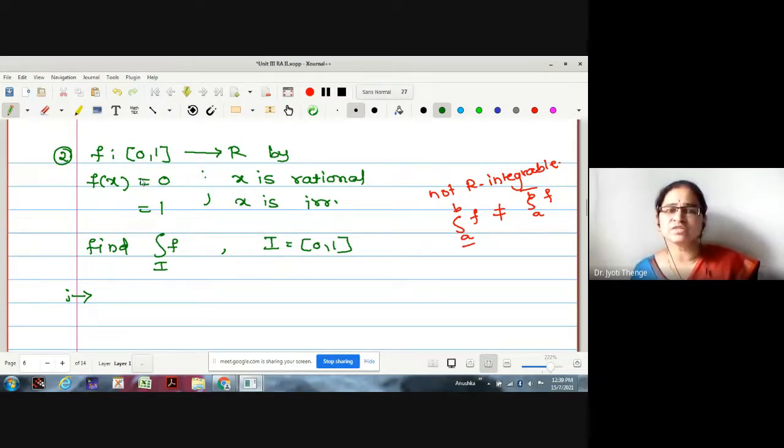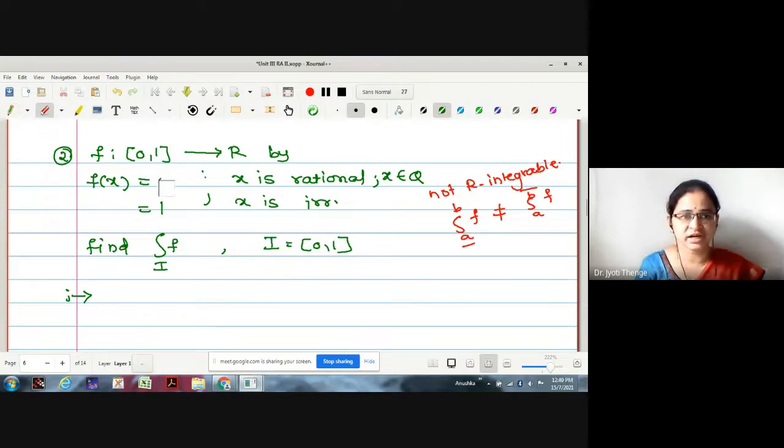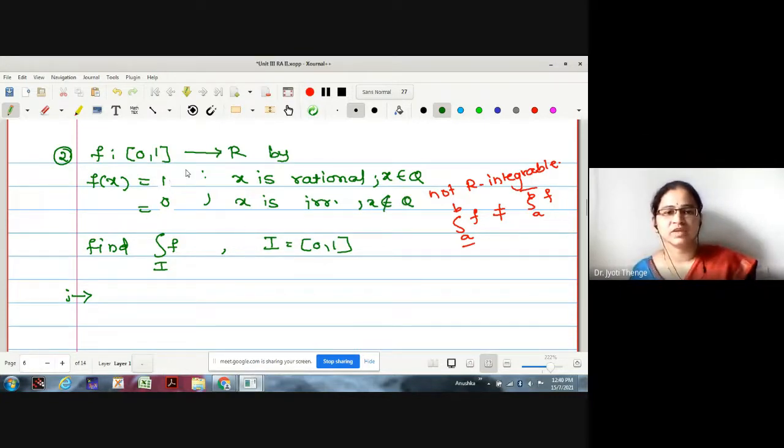But this definition seems very familiar to us in terms of the characteristic function. Therefore here, I'll just make a simple change and replace the values. If x is in Q, the value is 1, and if x is not in Q, the value is 0. Therefore, may I say whatever function is defined seems to be the characteristic function of the rational numbers?